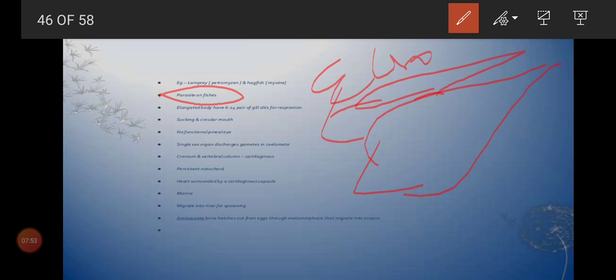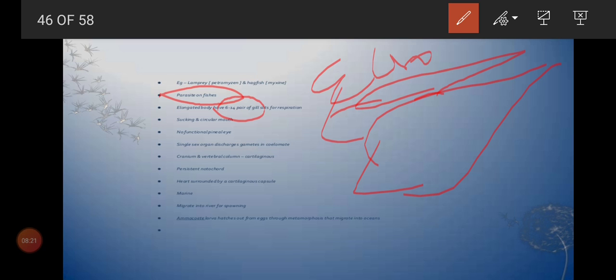So all cyclostomata are ectoparasites which live on other fishes. Why do they need to live on other fishes? Because there are no fins, but you can see 6 to 15 pairs of gill slits for respiration.